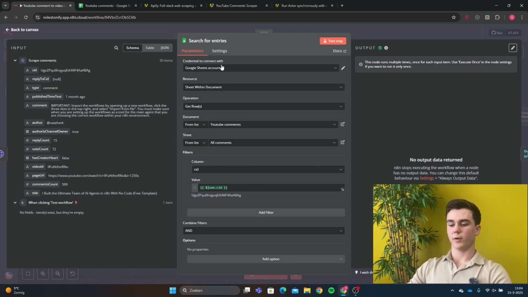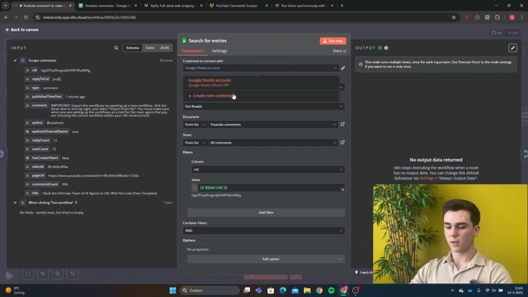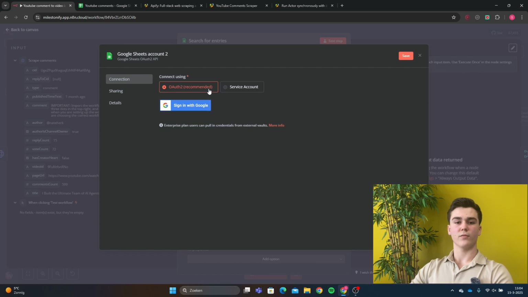We gotta first add a credential. If you don't have a credential yet, it is very easy to create. The only thing that you have to do is press create new credential, and verify your Google account, and then your credential will be ready to go.